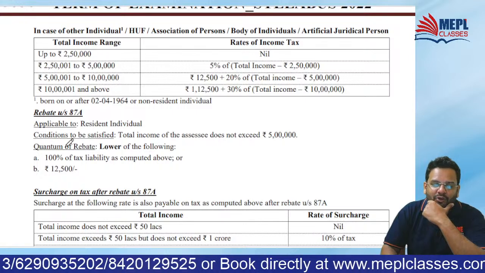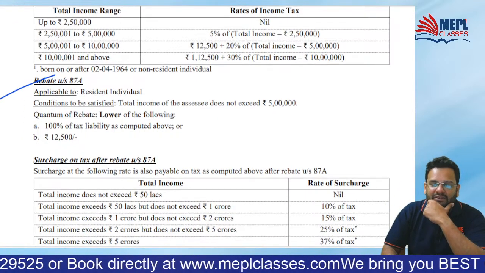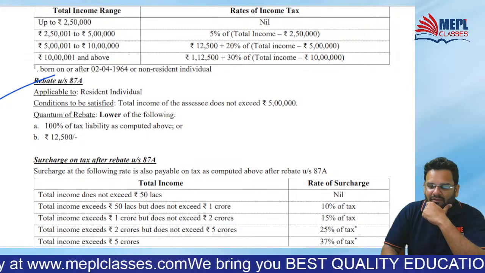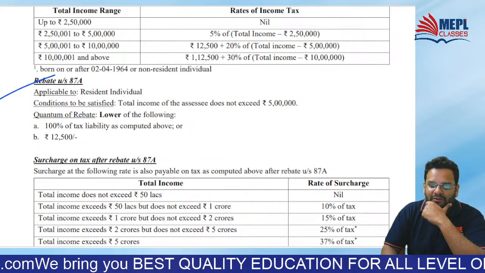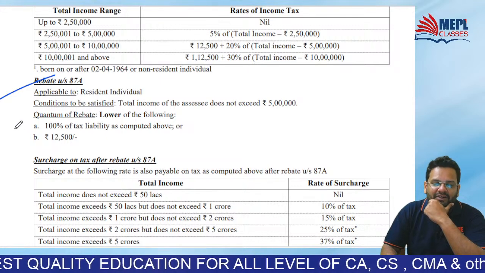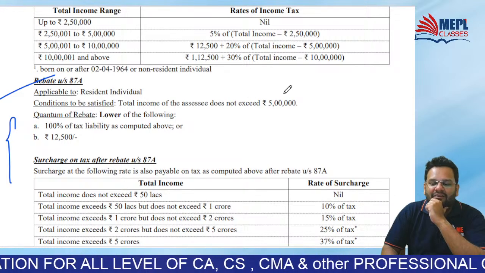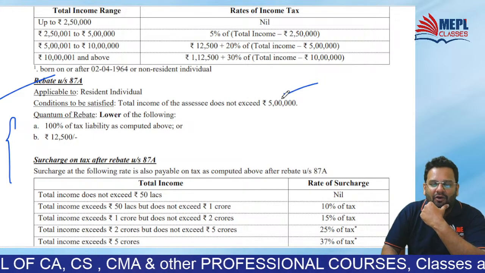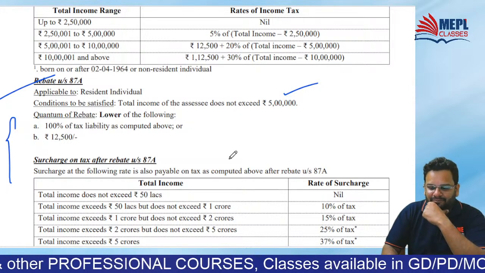And you had asked me a doubt about rebate. Now it gets clear here also. Rebate under old scheme continues to be the same. If total income does not exceed 5 lakh, then rebate available will be 12,500 or tax payable, whichever is lower.